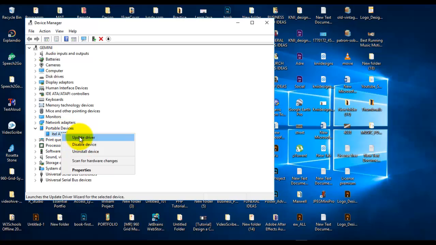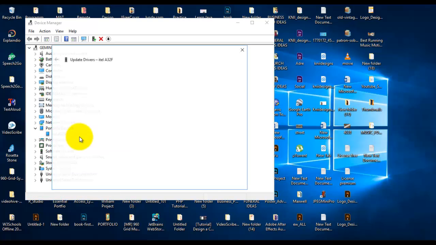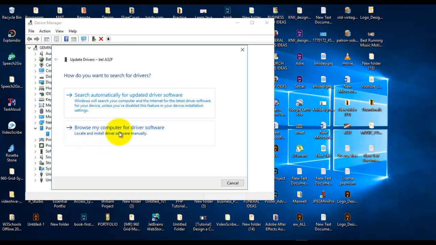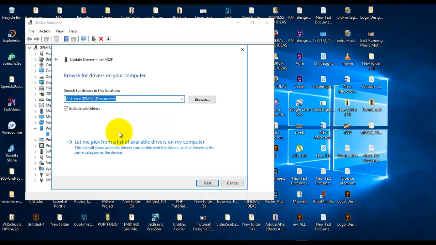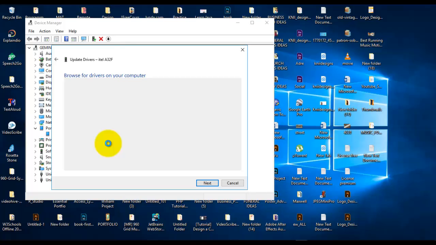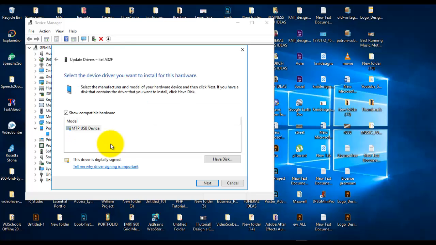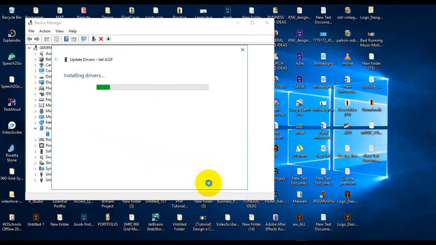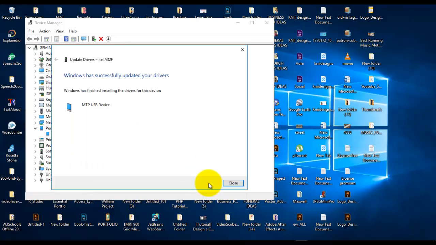Then select Browse My Computer for driver software. Now select Let me pick from list of available drivers on my computer. Check Show Compatible Hardware. Select MTP USB device, and click Next. Restart your laptop or PC.